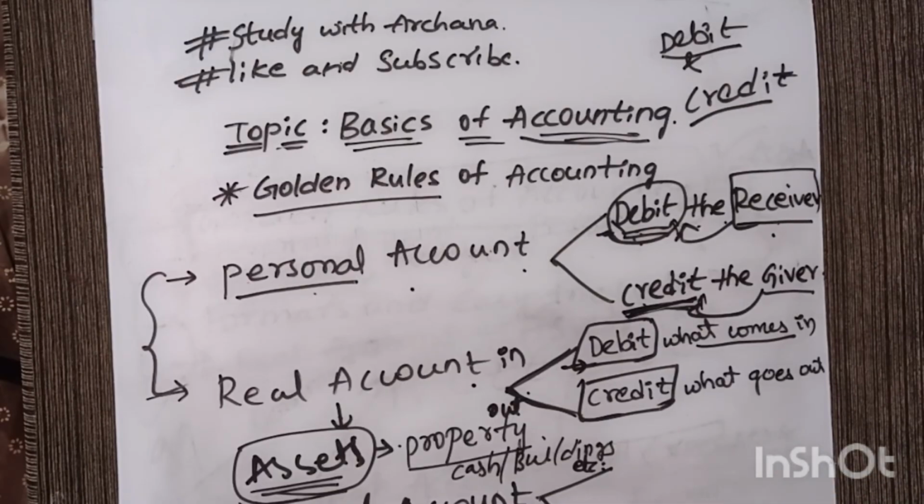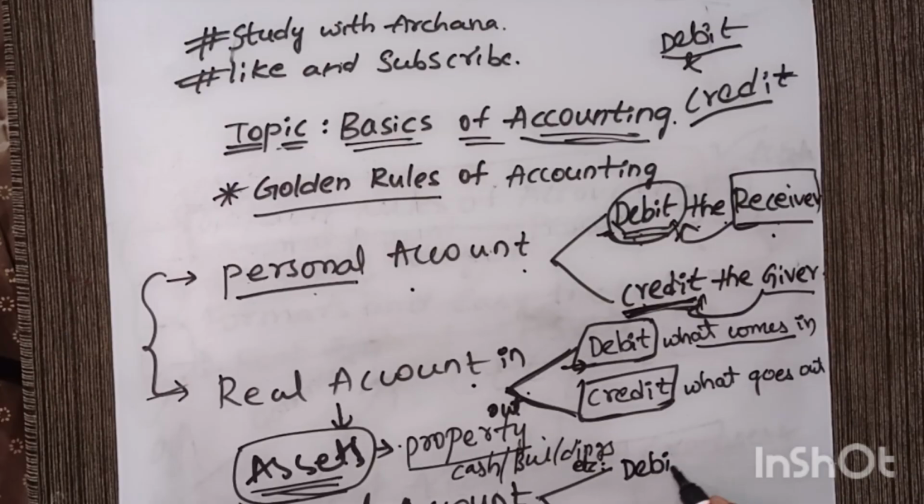So next, nominal account. Nominal account is different because here all the expenses and incomes are considered, right? So here debit is all expenses and losses.